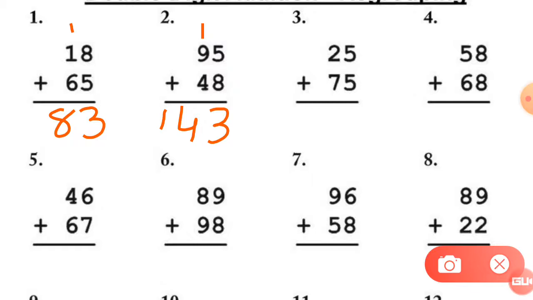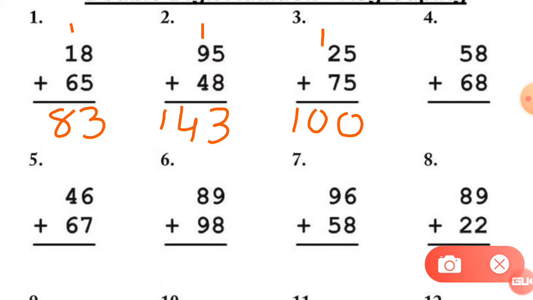So now let's move to question number 3. 5 plus 5 here. So here 5 plus 5 is equal to 10. So here 0 will come at the ones place and 1 will go as a carry forwarded number. Now here 7 plus 2 is equal to 9 and 1 is a carry forwarded number. So here the number will come 100. So here see, the answer will come in 3 digits, right? So you have to practice it. Okay, so your addition will be more practiced. You can do addition very easily.